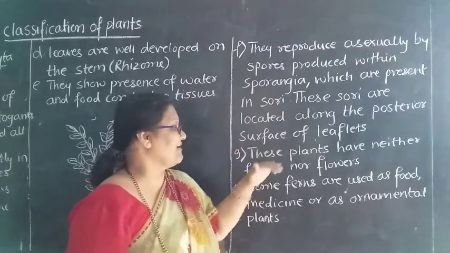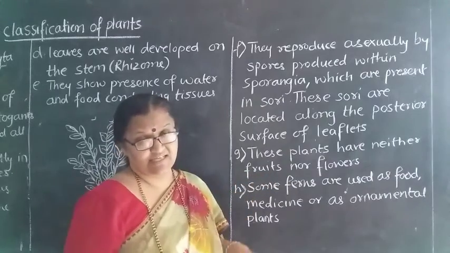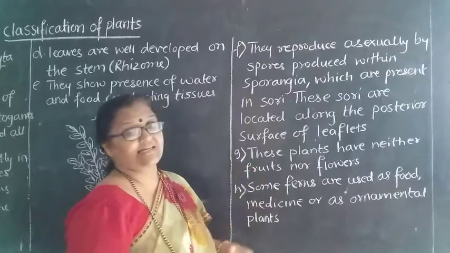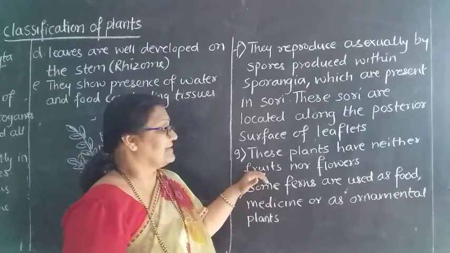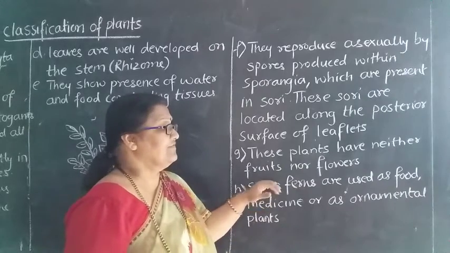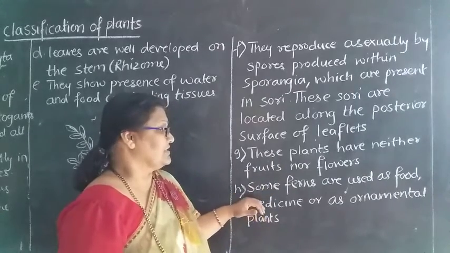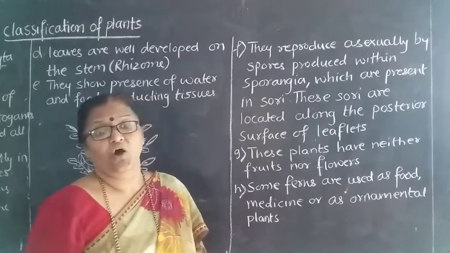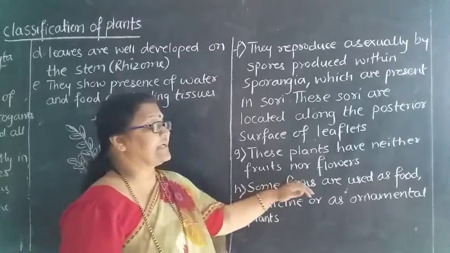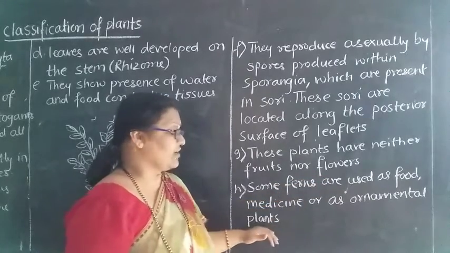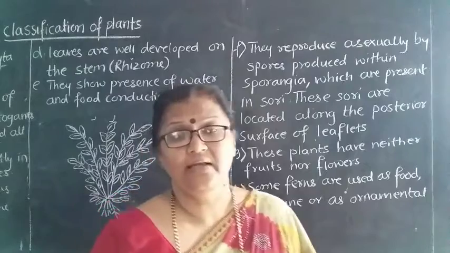These plants have neither fruits nor flowers. As they belong to cryptogams, we know that these plants have neither fruits nor flowers. Some ferns are used as food, or medicine, or as ornamental plants. That means we can use the ferns as food, medicine, or ornamental plants.